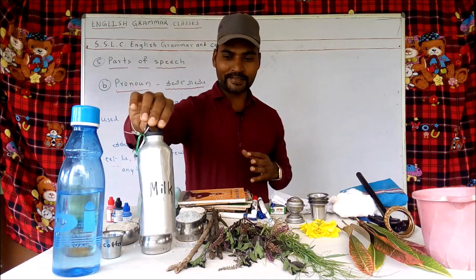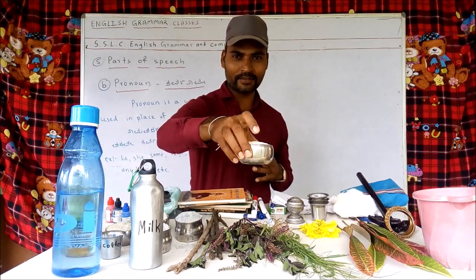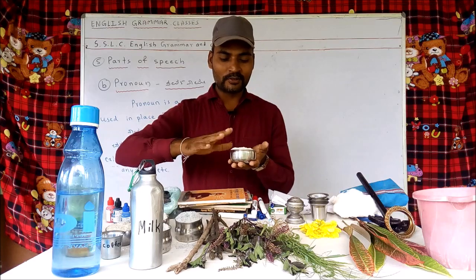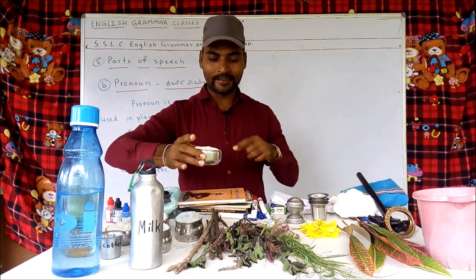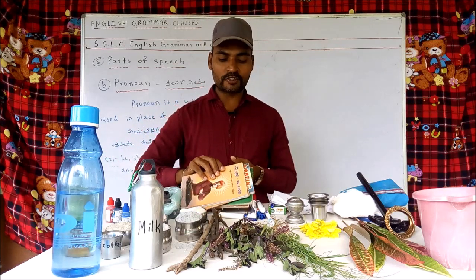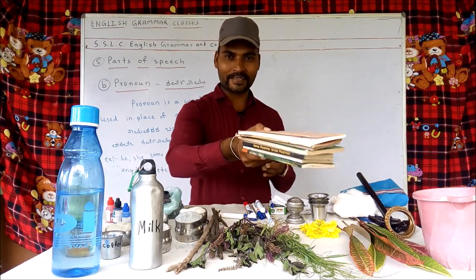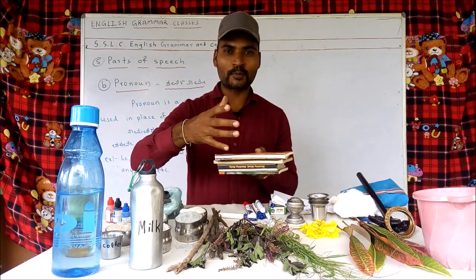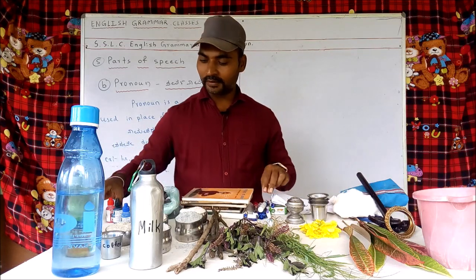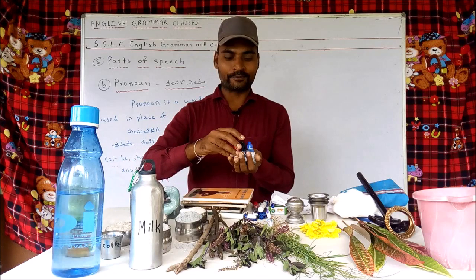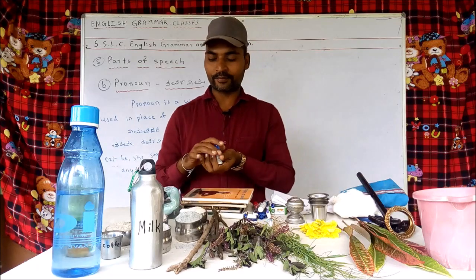Take this we can say. Take the milk we can say. Take sugar we can say. Take this we can say. So instead of sugar, what did we use? This. So the word this is pronoun. Take these books. Take books we can say. Take these we can say. Here books is noun, these is pronoun. Instead of books, what do we use? These we used. Ink bottles we say. Take these. Take the ink bottles also we can say, take these also we can say.